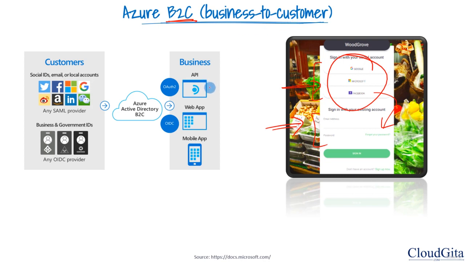So in this case, basically we publish any API or any web app or any kind of mobile app, and we invite users to use these applications. And users can use any of their social media IDs, their Facebook, Twitter, LinkedIn, Amazon, and so on. And using this ID, they can authenticate themselves, and then they can come and use the application. And this is the example of Azure Active Directory B2C. Basically, Azure Active Directory B2C has a trust relationship between all these different identity management services.